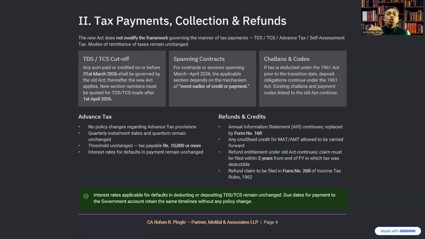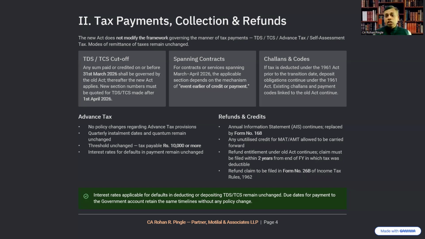New sections should be quoted for TDS or TCS made after 1st April 2026. Please note this and be careful when you pay TDS for April 2026 in the month of May. If it falls in the current tax year, you have to select the new section and new challan for depositing the TDS or TCS to the government treasury. That needs to be done very carefully. For the old Act, the old challans and old sections still need to be specified, and the portal will handle both situations.